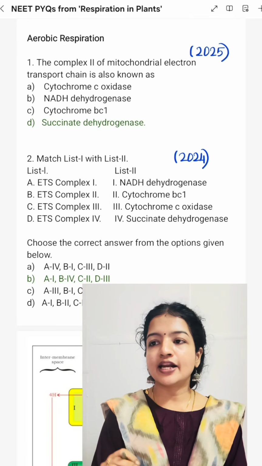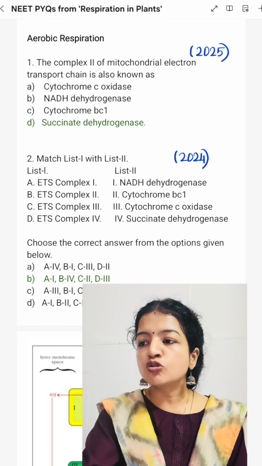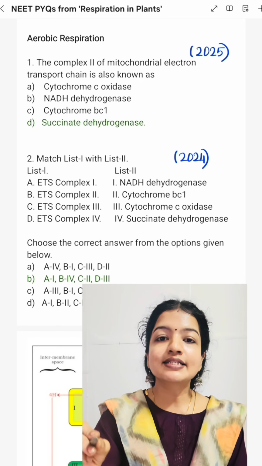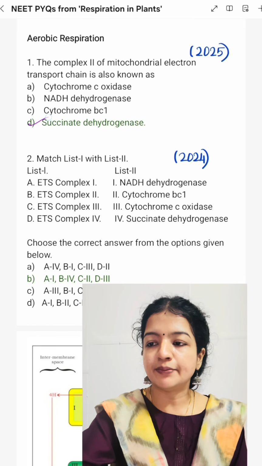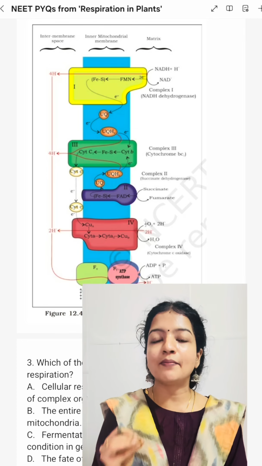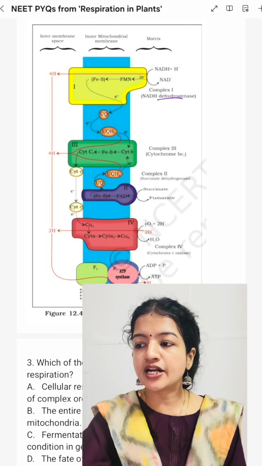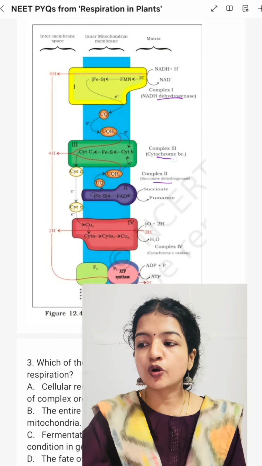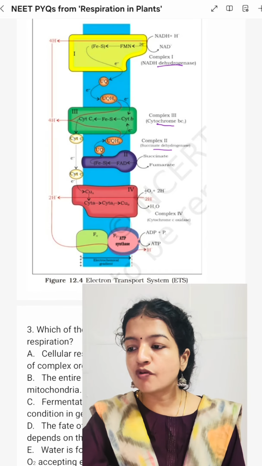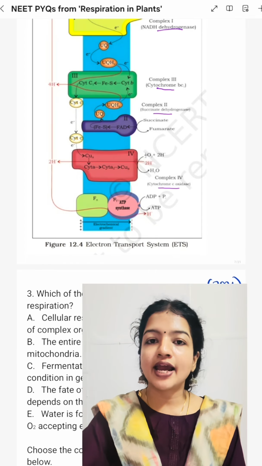Let's look at the questions asked from aerobic respiration. So in 2025 this question was asked: the complex 2 of mitochondrial electron transport chain is also known as succinate dehydrogenase. Option D. Memorize the names of all the complexes in the electron transport chain well. It's very important. So complex 1 NADH dehydrogenase, complex 2 succinate dehydrogenase, complex 3 cytochrome BC1, complex 4 cytochrome C oxidase, whereas complex 5 ATP synthase.